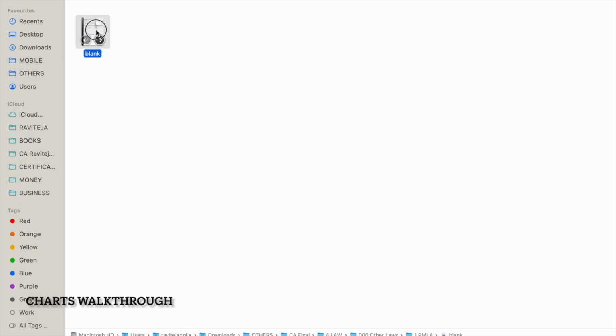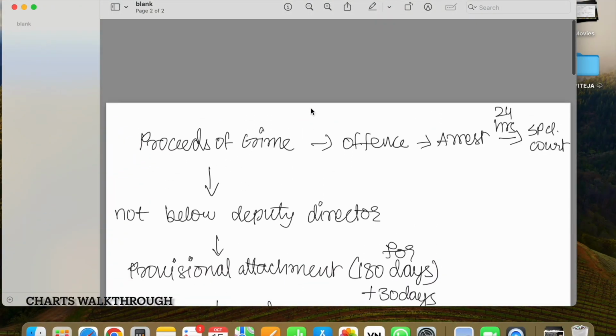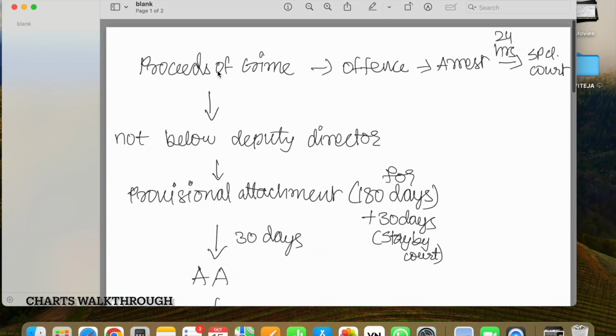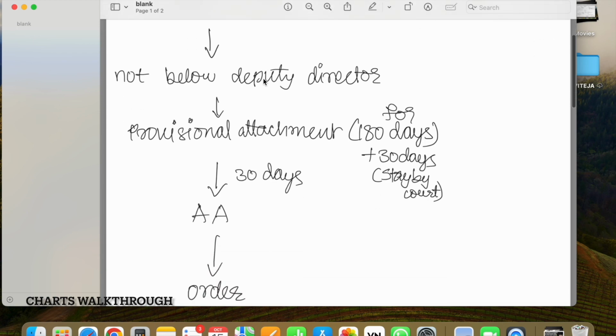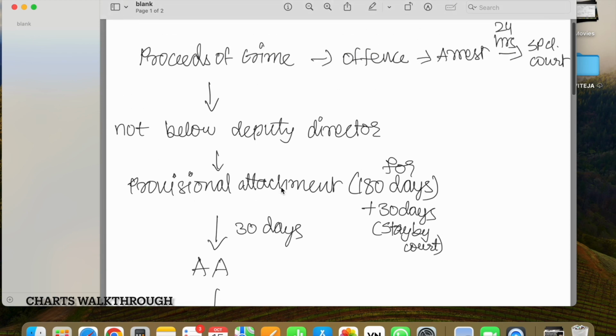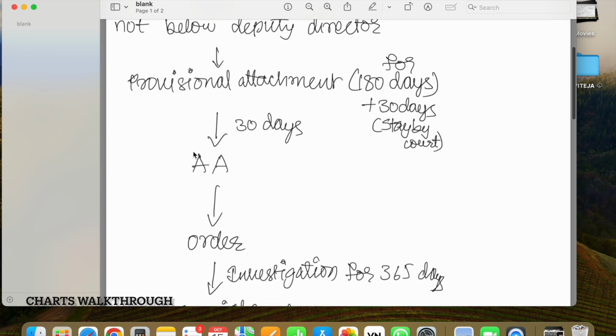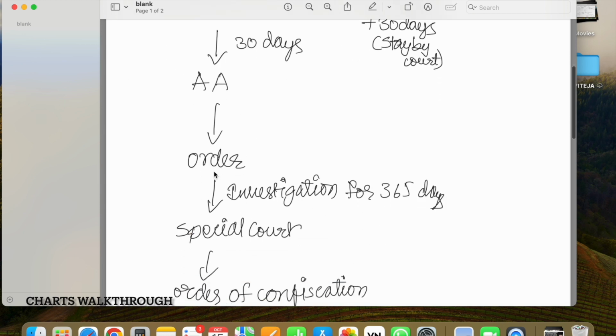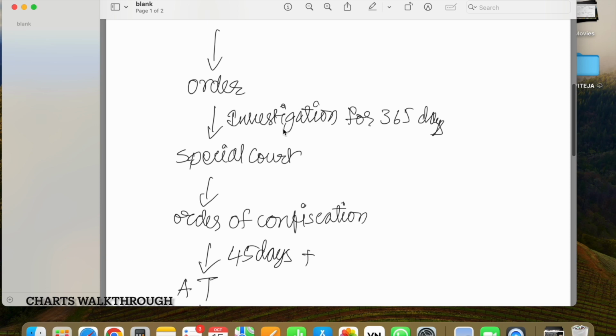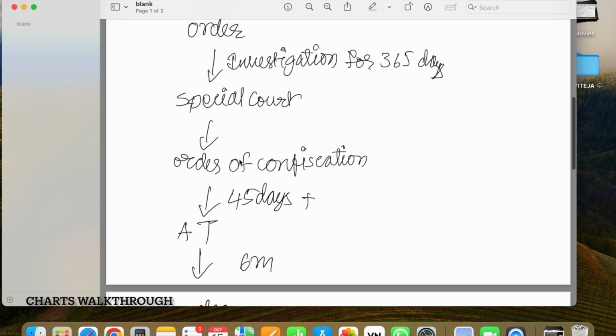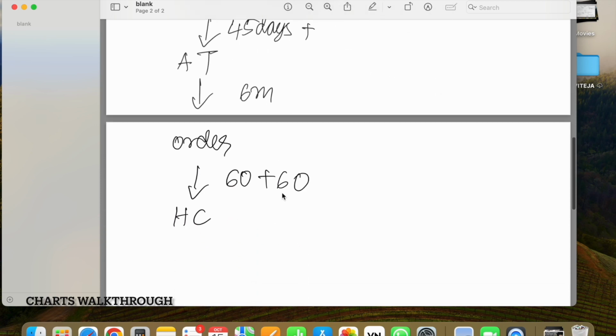So let's open PMLA. So you can see proceeds of crime, they can arrest and they have to submit a special report within 24 hours, and it will be treated as provisional attachment. So they have to submit to adjudicating authority. They'll give order, then investigation. After 65 days, then special court will give order. The appellate tribunal can apply to High Court as well.